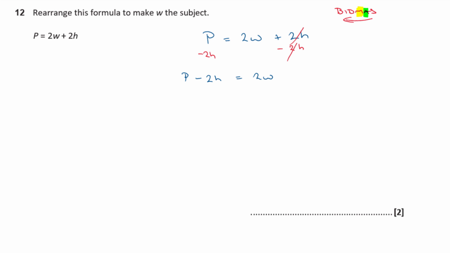Okay, and then now I've got 2w by itself, but I want w by itself. So I'm going to divide both sides by 2. That side is going to cancel with that one there, leaving me with w on the right, and I'm just going to get p minus 2h over 2 on the left. Okay, that's all I'm going to do. Well, that's kind of the answer. I'm just going to spin it around actually and write w at the front. So w is equal to p minus 2h over 2. That's my final rearranged answer.